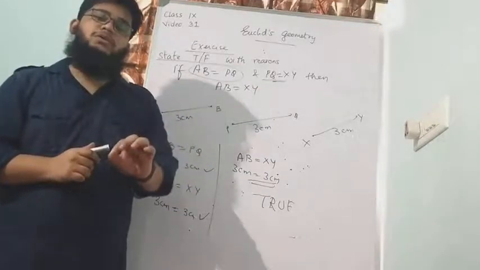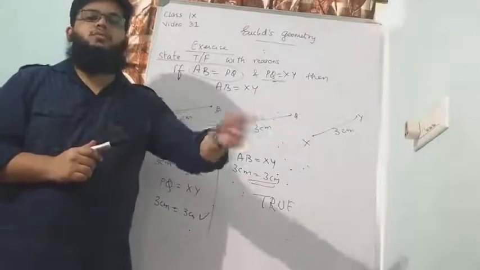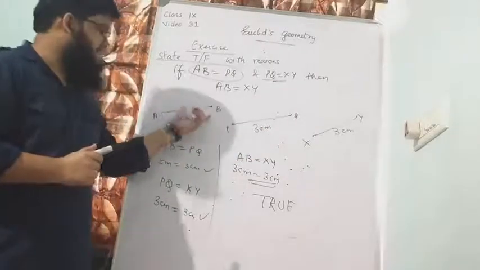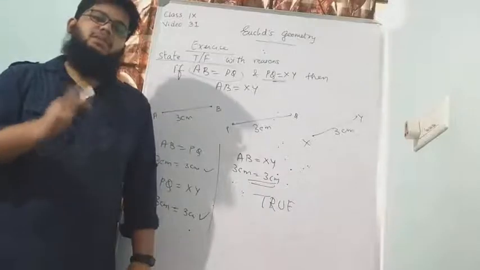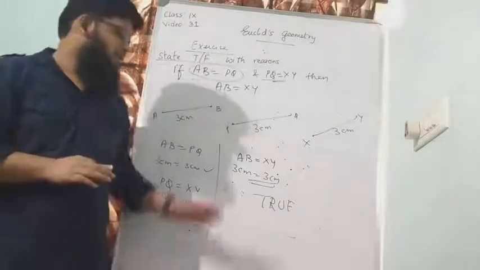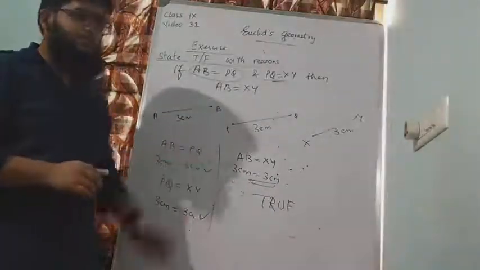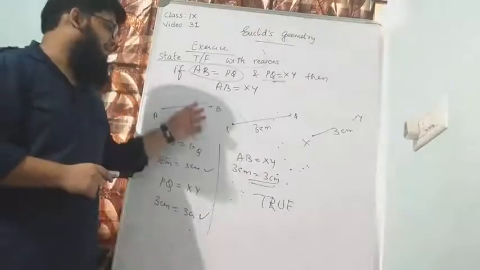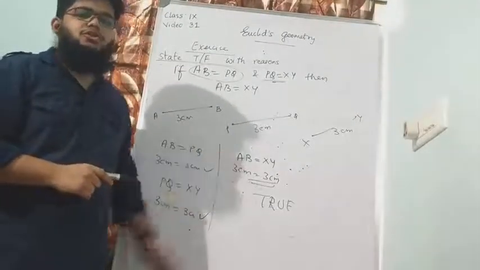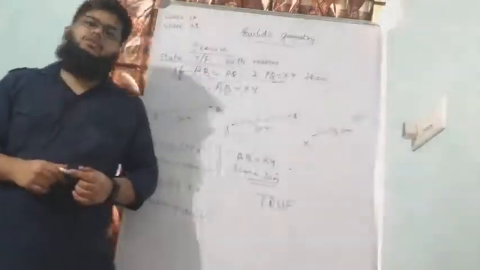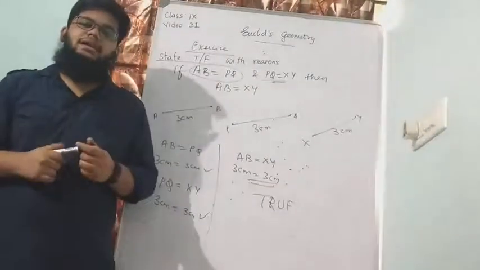Things which are equal to the same thing are equal to one another. That means if this and this are equal, then the third thing will also be equal to each other. This is the example for that axiom. So I have explained it along with the figure and along with writing the values as well. So write down any explanation of your choice which you will be able to understand and then prove it.